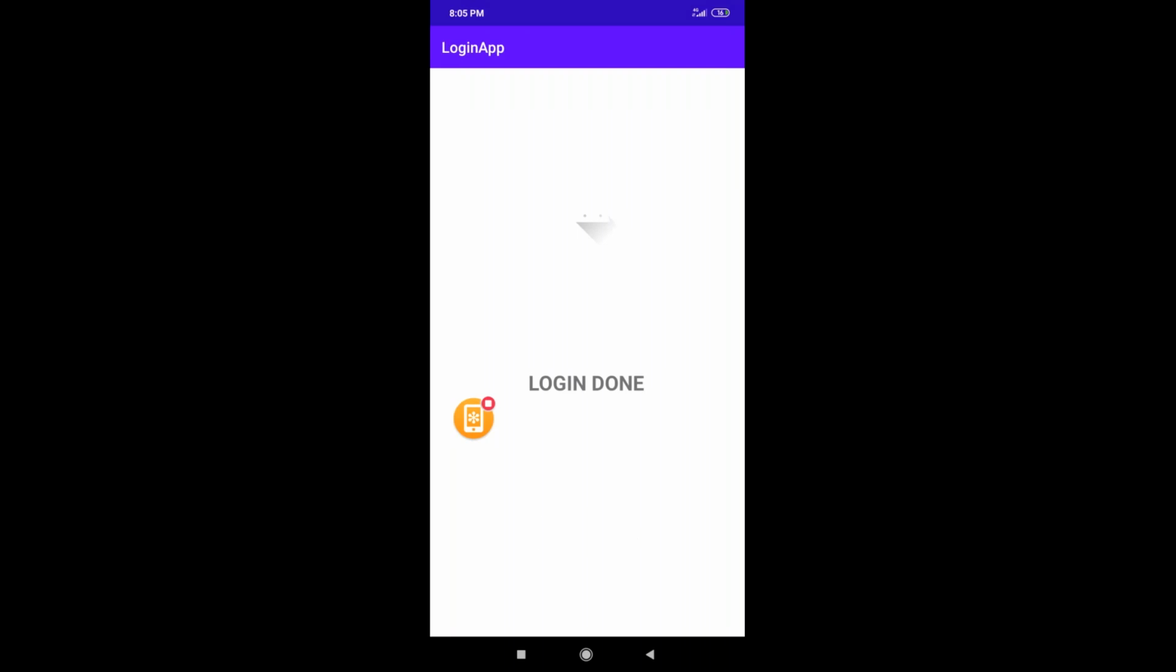Can you see, guys? So here you can see the login button. You can see the image. Maybe it is not visible properly, but you can see it there. Okay, and the message, login done. So in this way, what I have done, I have successfully moved from one page to the other page.